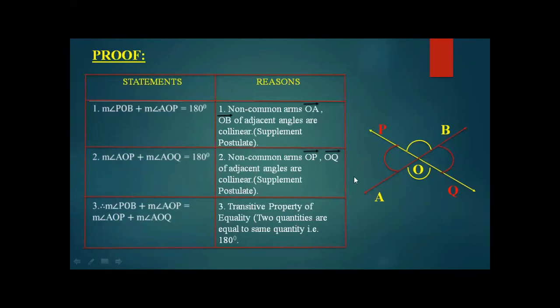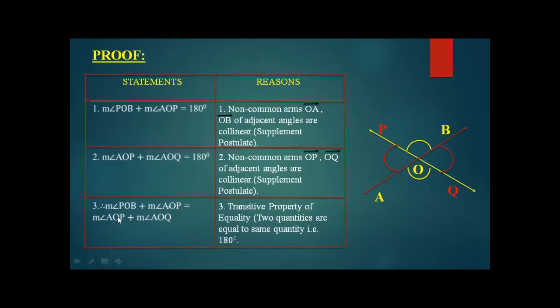Through the supplement postulate, we can see that AOP and AOQ are adjacent, so the non-common arms PO and OQ form a line, and this line is 180 degrees. So both angles sum to 180 degrees through the supplement postulate.